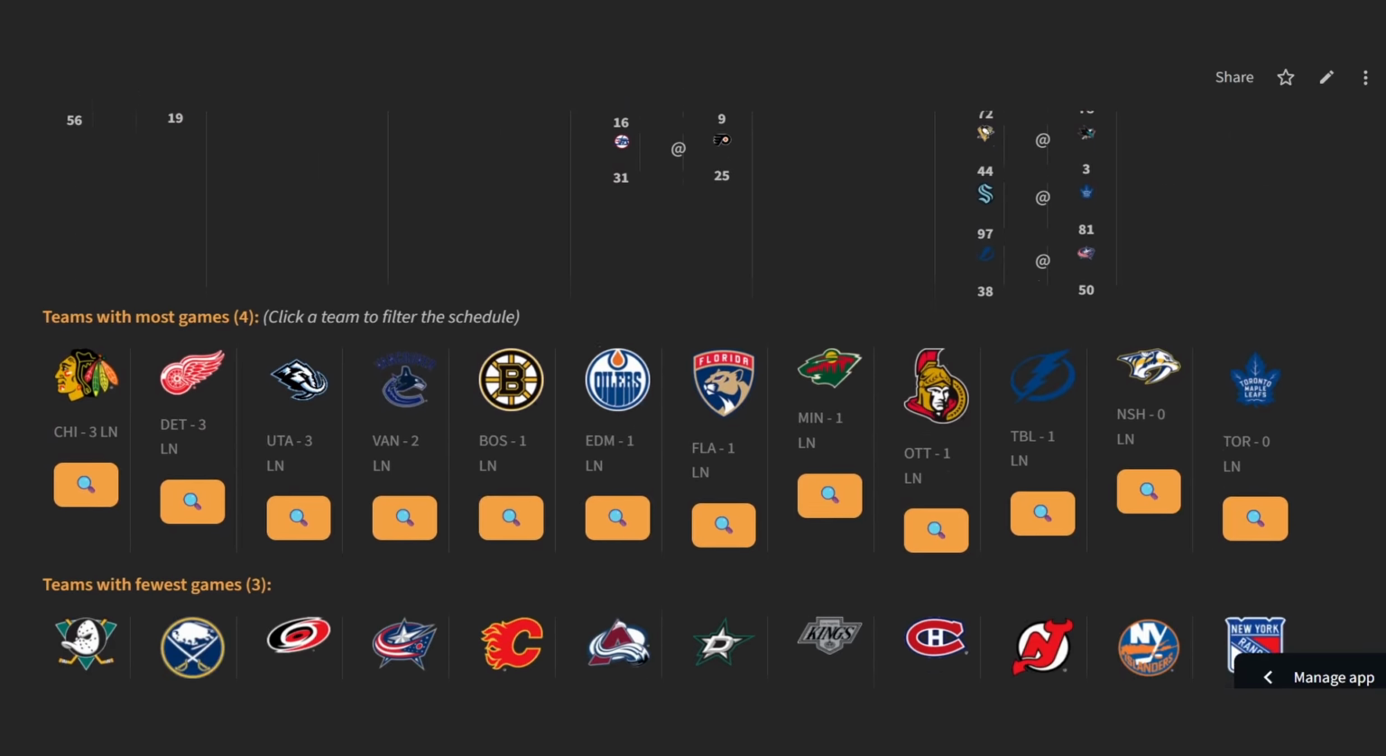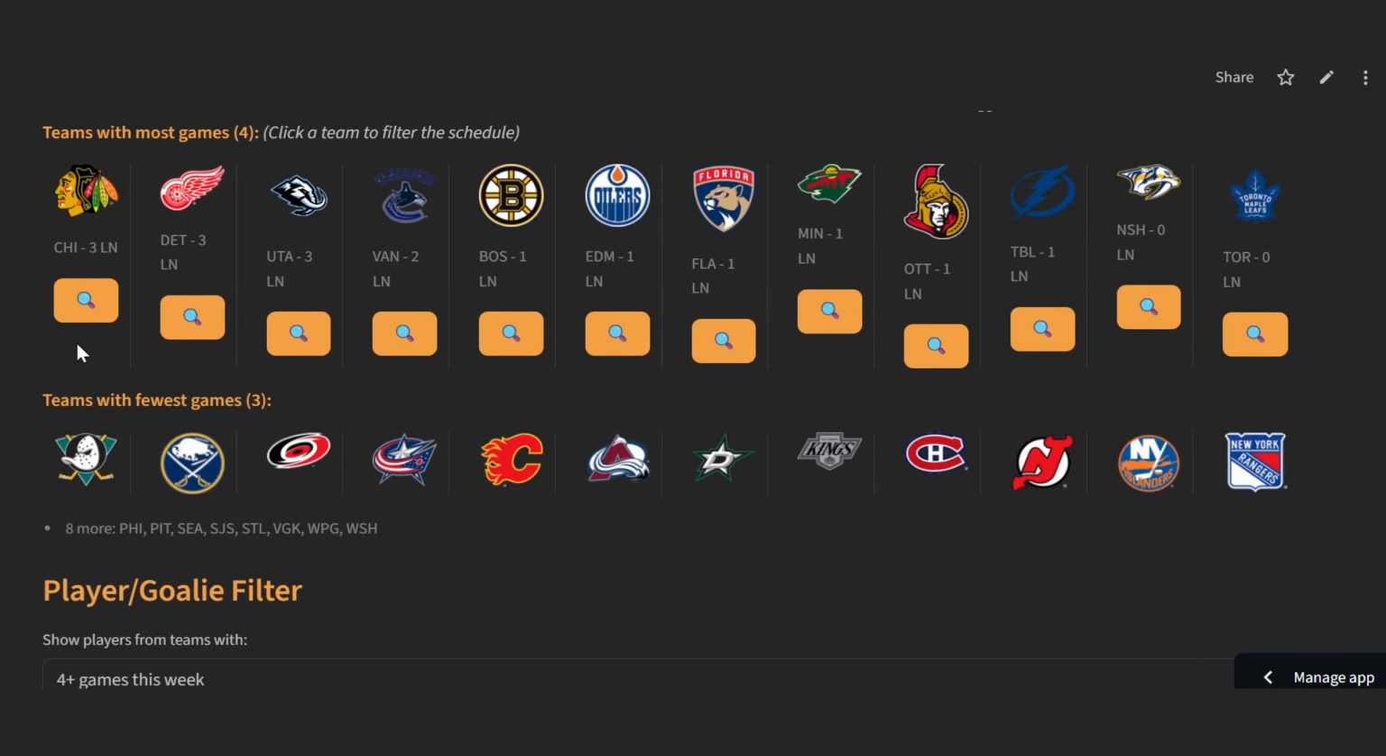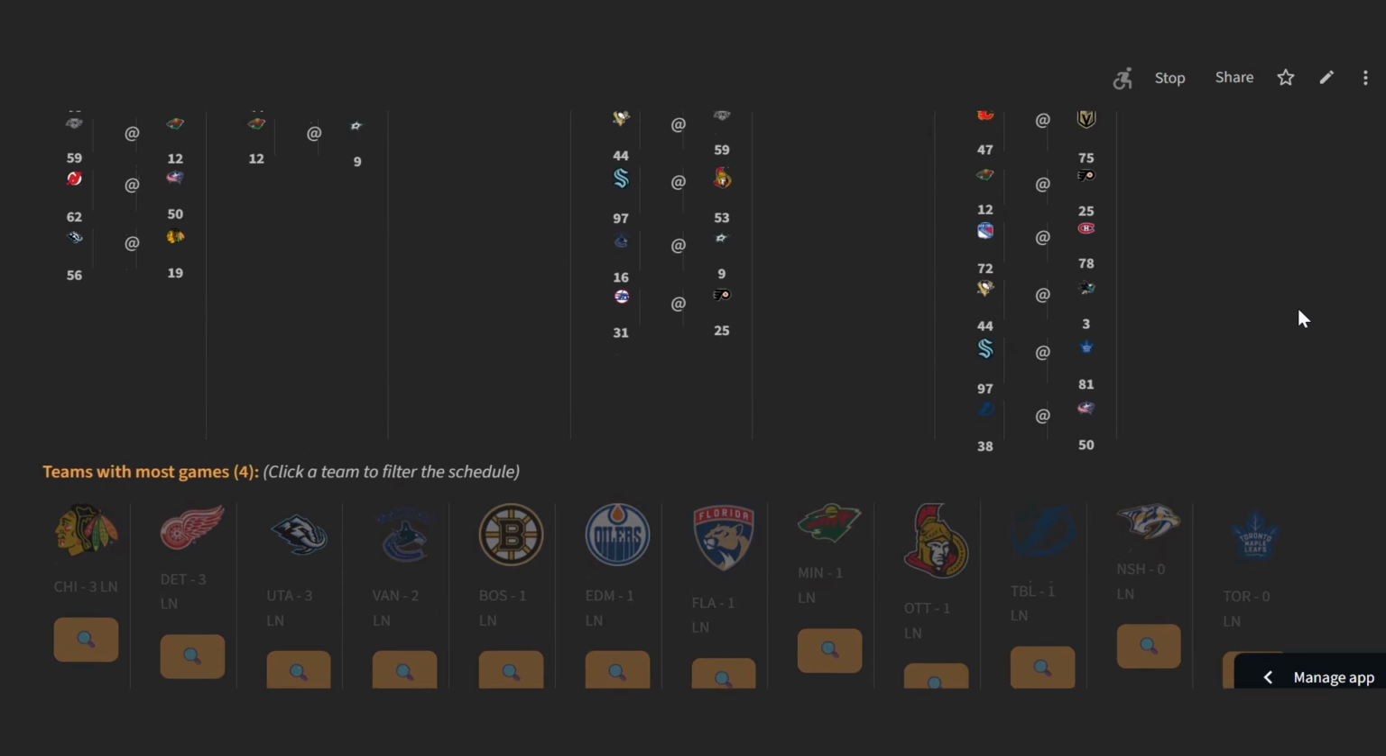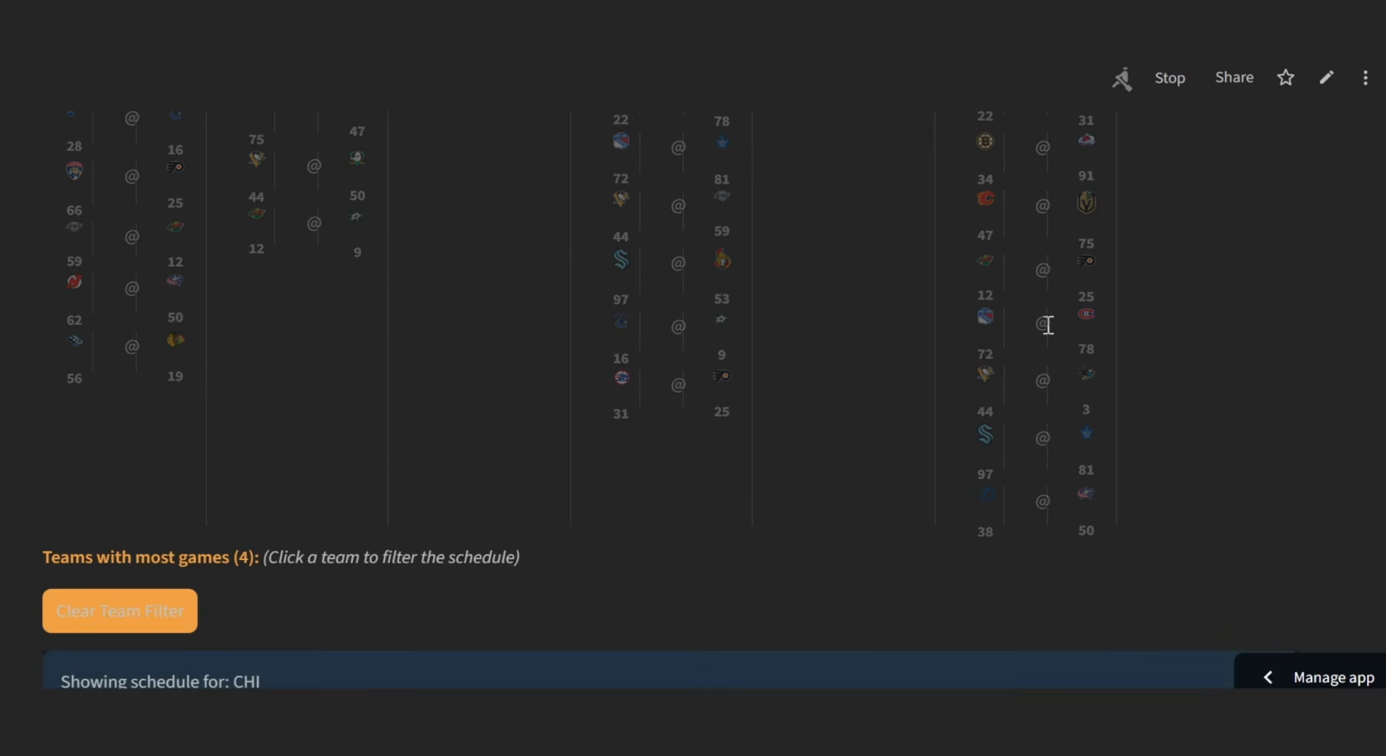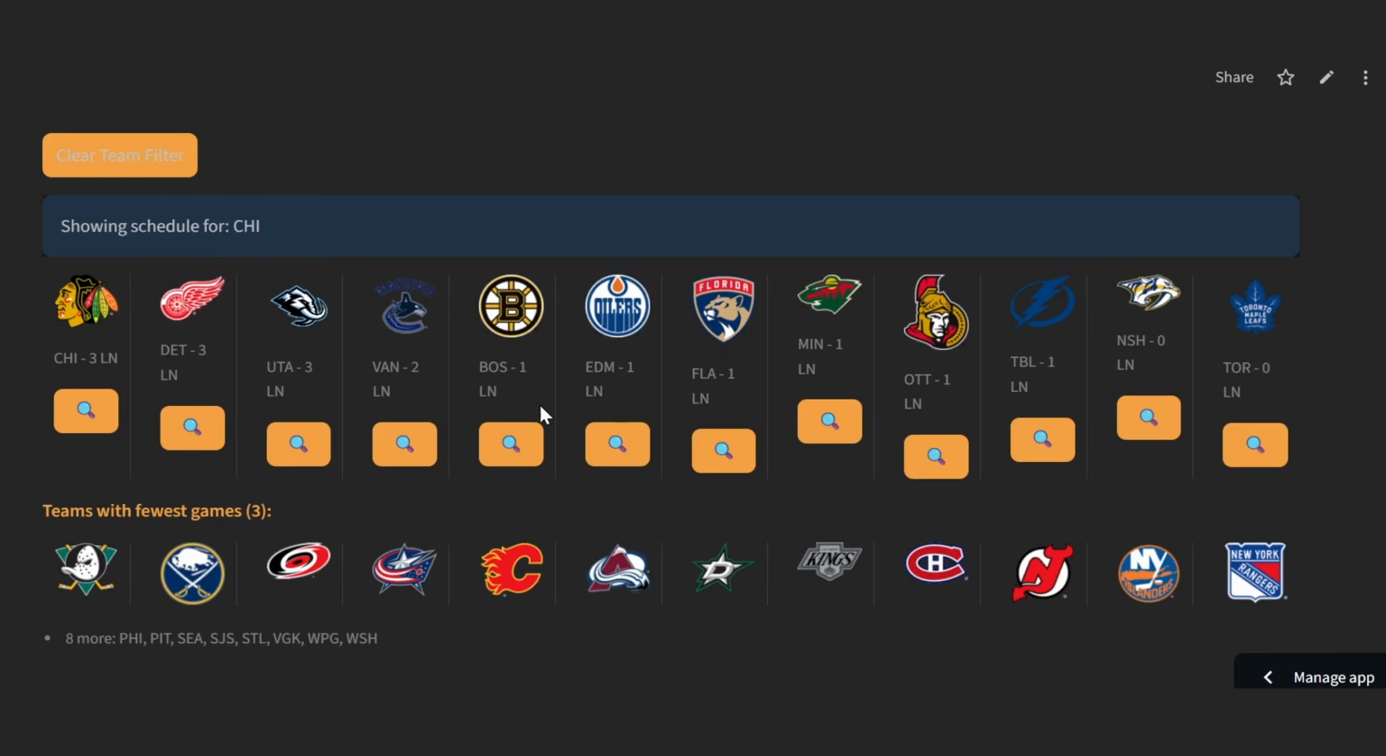Now, as we scroll down, you see the team with the most games down here with 3 light nights. Next, this week is Chicago, Detroit with 3 light nights, Utah with 3. And then if you filter on any of these, you click that little magnifying glass. This will filter this schedule grid and just show you the schedule for that team.